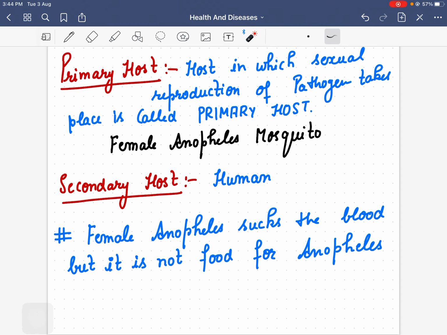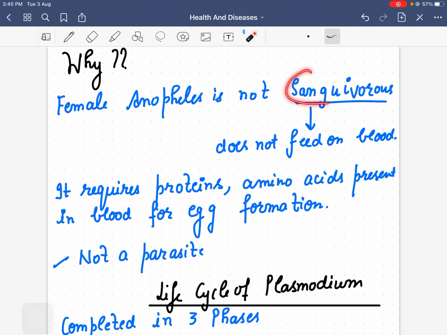The female Anopheles mosquito, the primary host of Plasmodium, sucks the blood, but this blood is not food for Anopheles. Actually, it does not feed on the blood. Definitely it sucks human blood, but it is not sanguivorous. What do you mean by sanguivorous? Sanguivorous organisms are those which feed on blood, but female Anopheles is not sanguivorous.